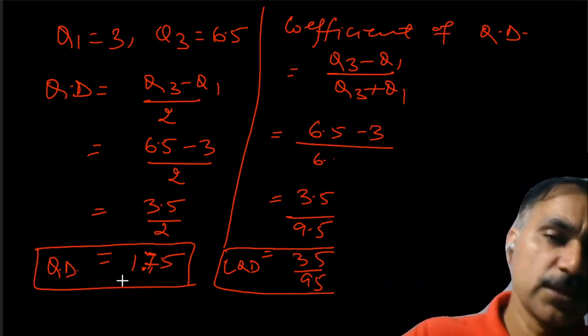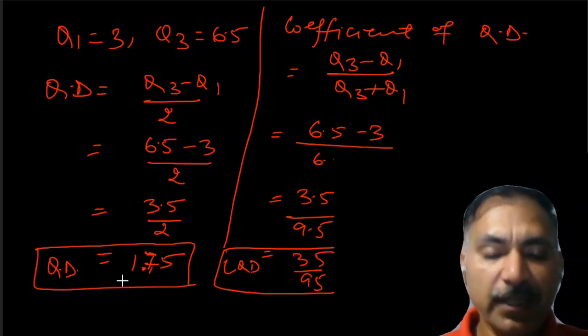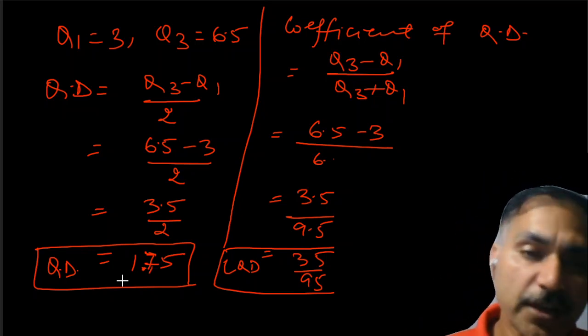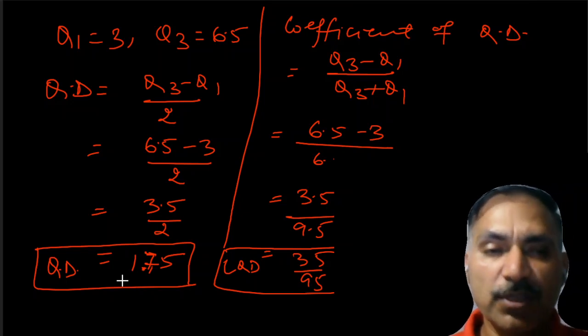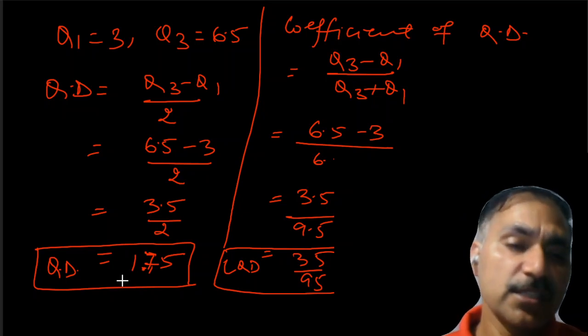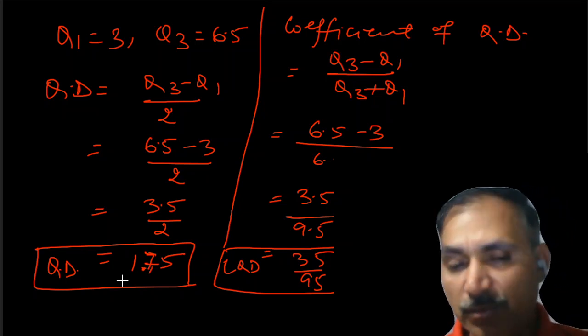I hope the concept is very clear. Here we have taken the raw data and we have calculated quartiles first, then I have used the formula of quartile deviation and coefficient of quartile deviation to get the answers.